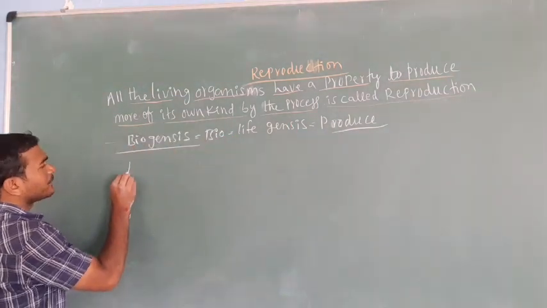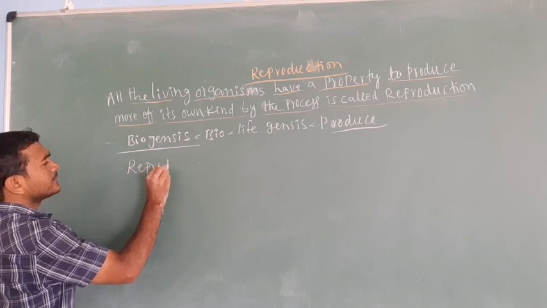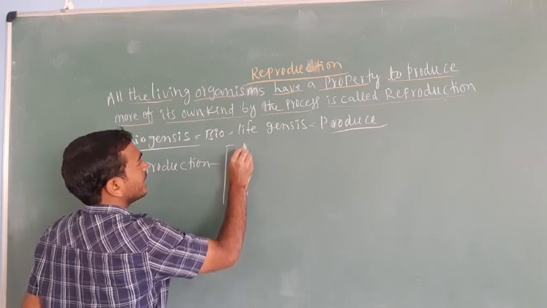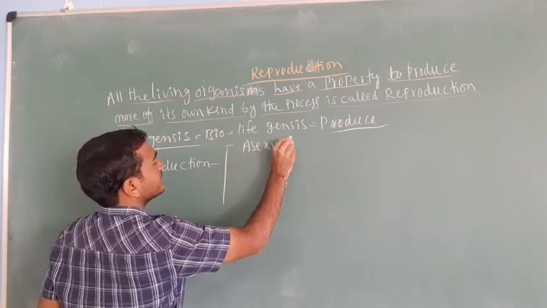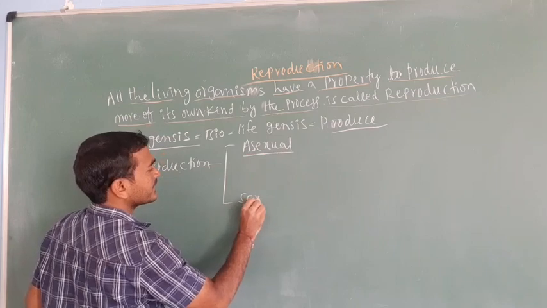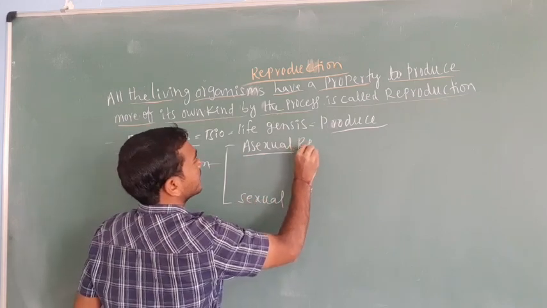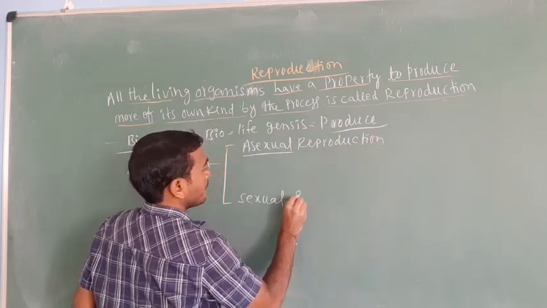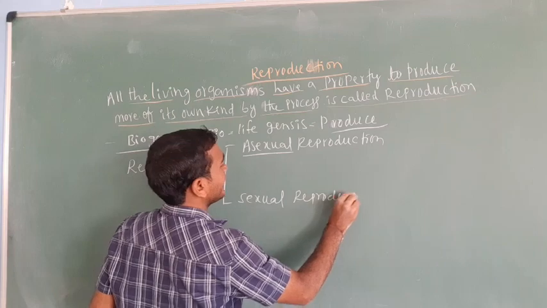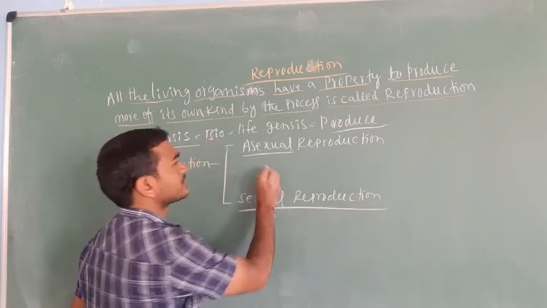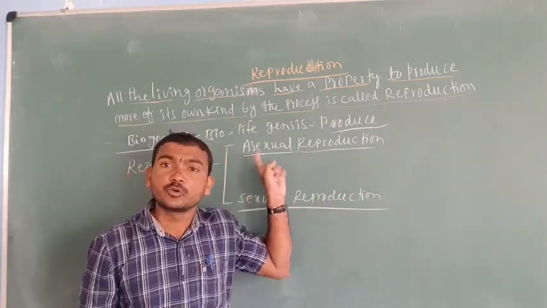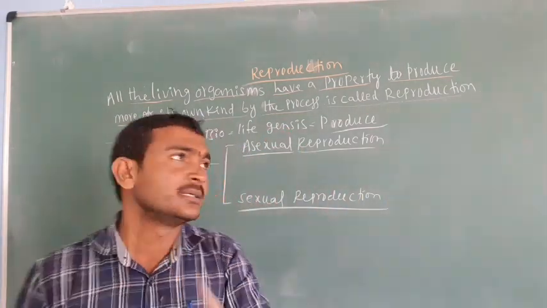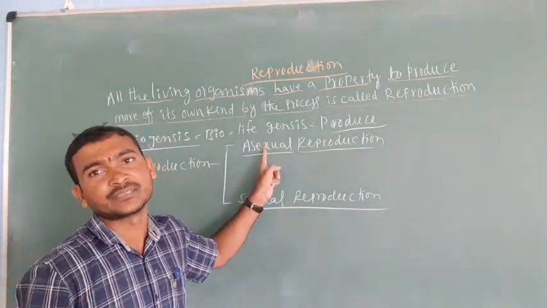Now, reproduction is divided into two types. One is asexual reproduction. The second one is sexual reproduction. What is the definition of asexual reproduction? Without mating of the male and female gametes, the formation of offspring is called asexual reproduction.